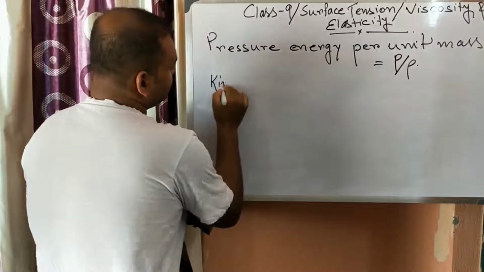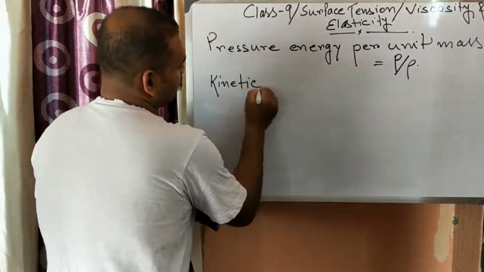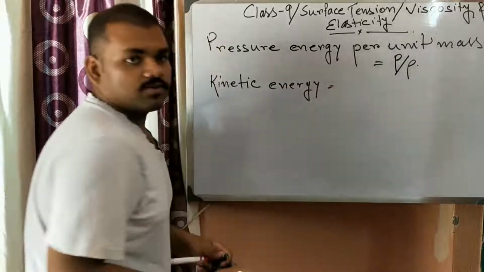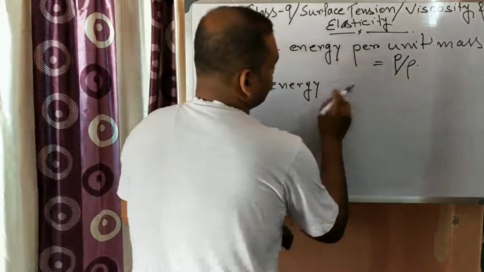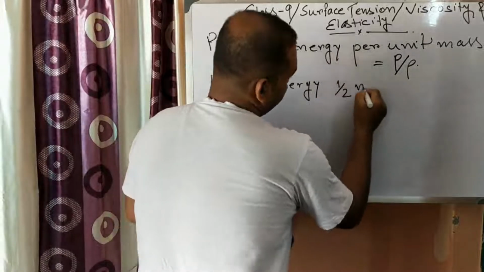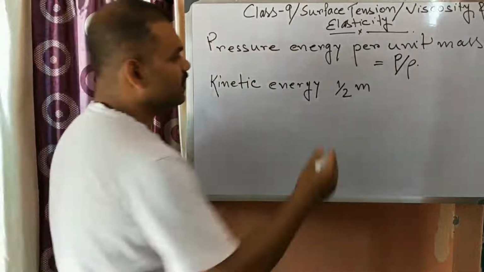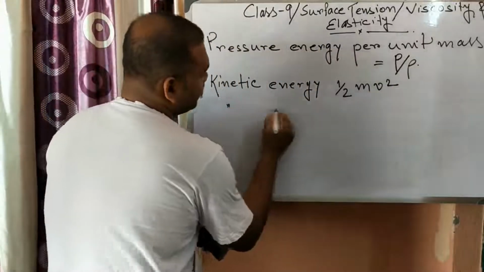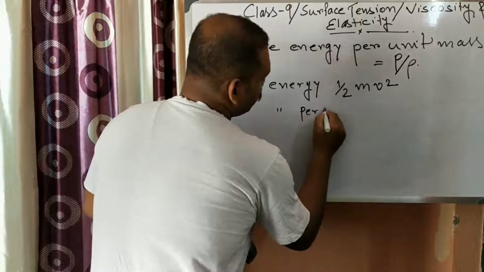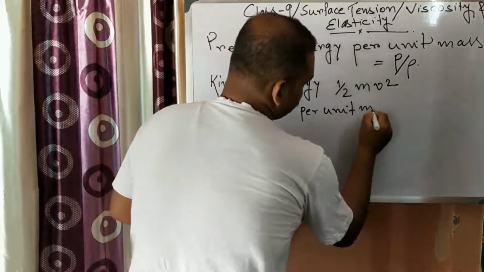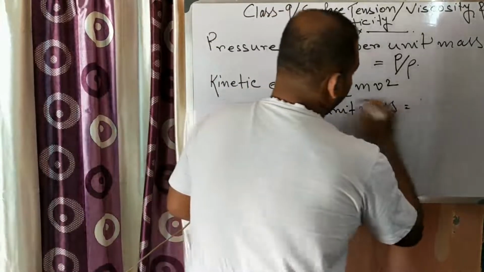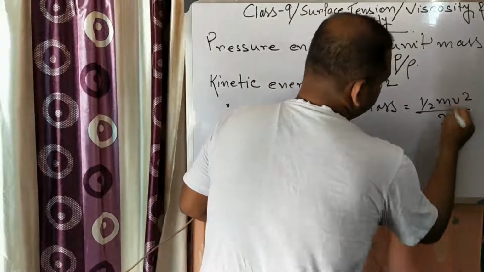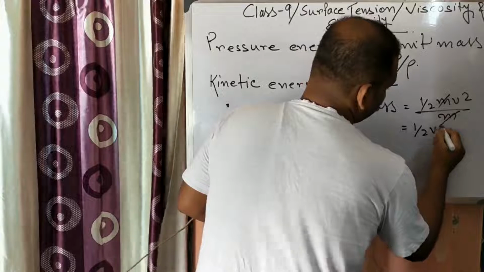Kinetic energy for mass m will be half m, if the velocity of the liquid is v, so half mv square. So kinetic energy per unit mass, what is that? Half mv square by m, m cancels out, half v square.